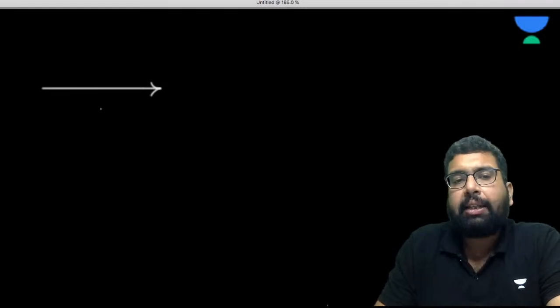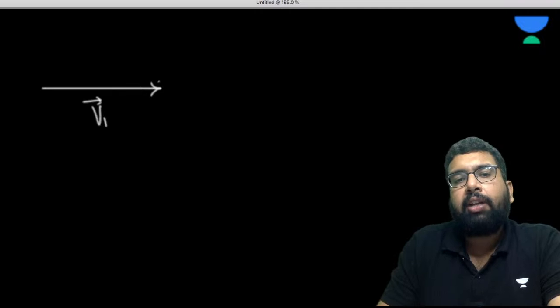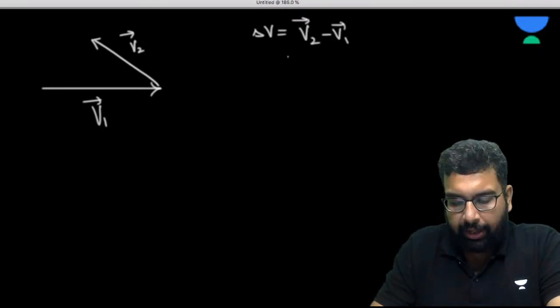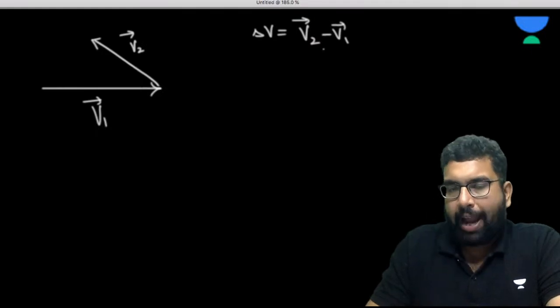So please understand this again. Let's suppose we have a vector v1 in this direction, and now the ball is hit and it goes like this. It is vector v2. So if you want to be correct at this point, we can write v2 minus v1. This is the change of velocity. Do you agree? Yes, sir, we do agree.